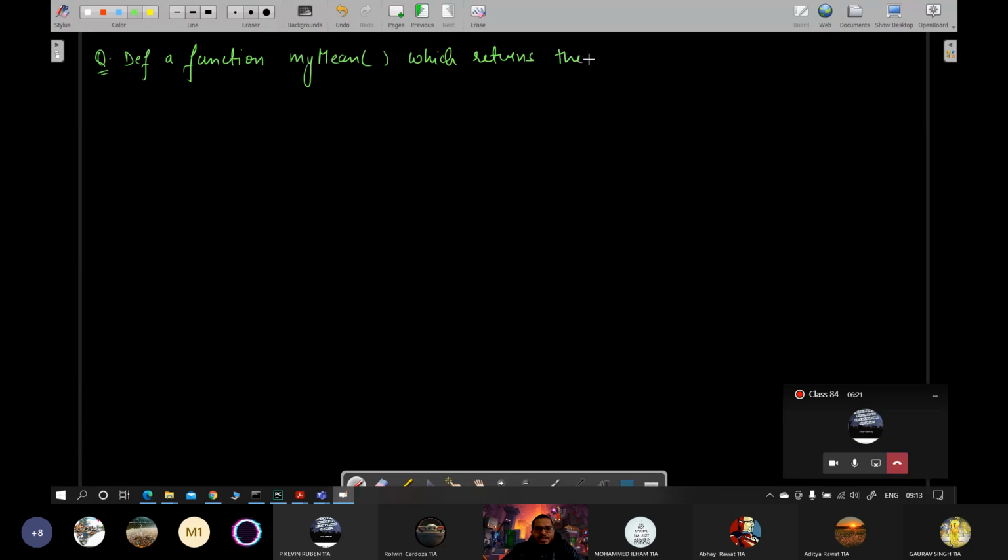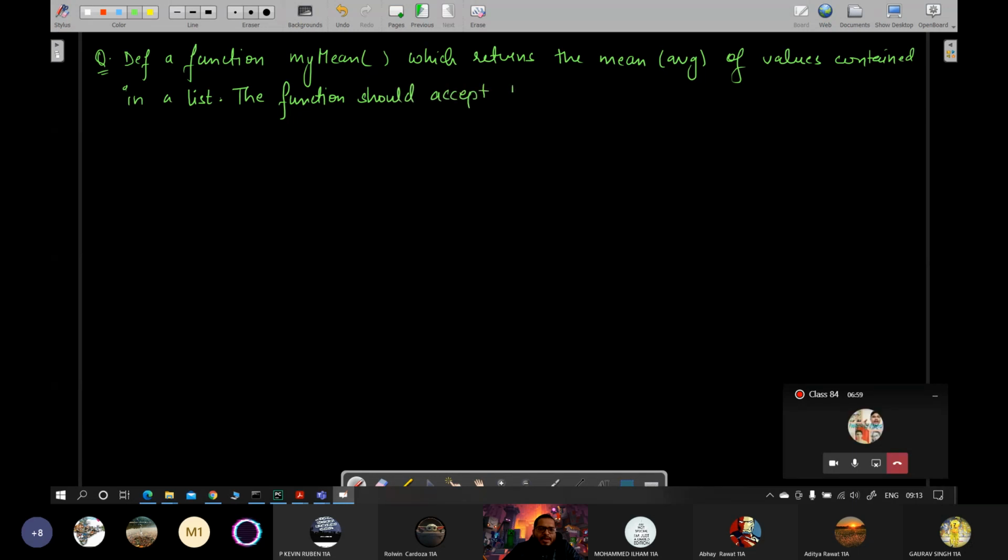Mean means average, or you can say average of values contained in a list. Okay, let's say I mention the function should accept the list as parameter.